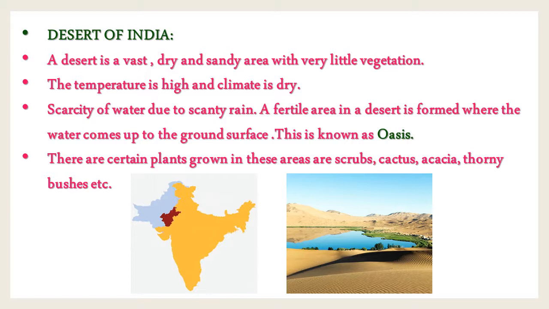This is known as an oasis. Those plants and trees which have special devices to withstand the long drought conditions are grown here. They are scrubs, cactus, acacia, thorny bushes, etc. These types of plants can grow in this desert area. On the right side, observe the picture. This is the desert area.